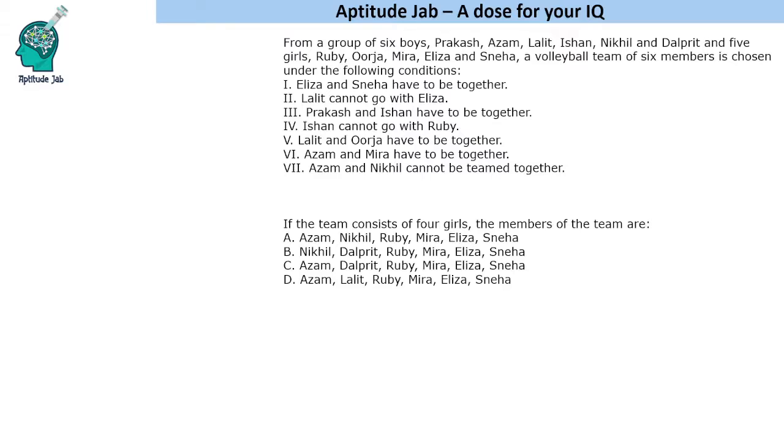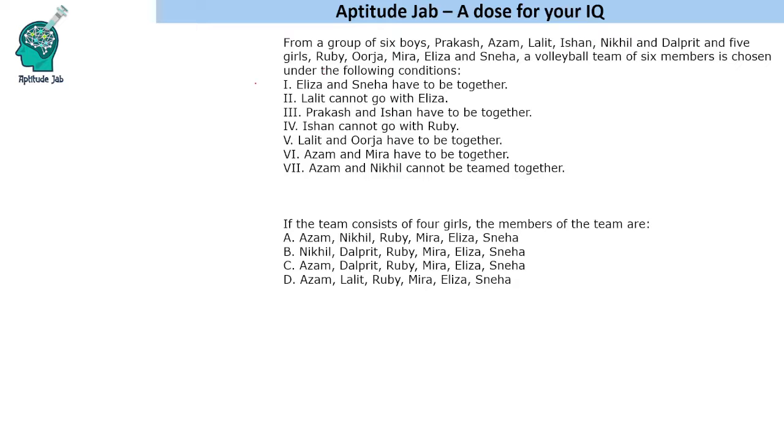Now in these kind of questions, team selection based questions, you are given certain conditions, and in a question they will give you one more condition. So based on that condition you have to pick the team. If you look at this question, it says that if the team consists of 4 girls, the members of the team are... okay, so out of 5 we have to select 4 girls.